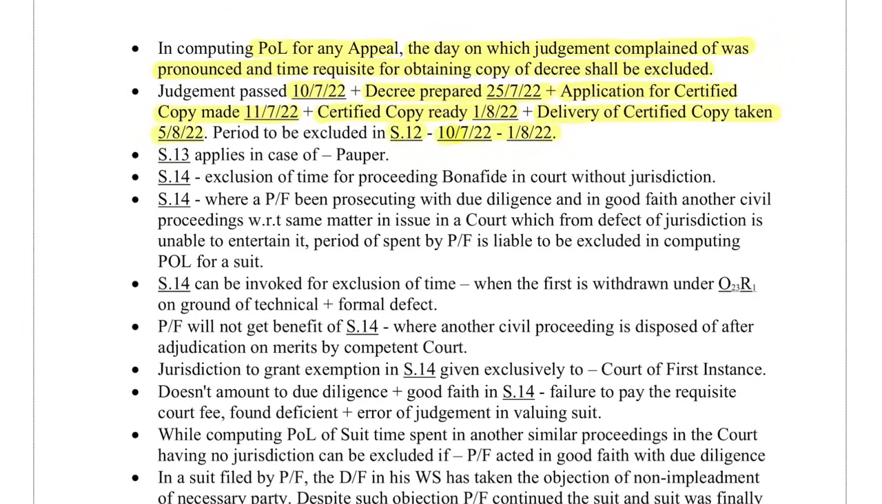Section 13 applies in case of a pauper. Section 14: exclusion of time of proceedings bona fide in a court without jurisdiction. Where the plaintiff has been prosecuting with due diligence and in good faith another civil proceeding with respect to the same matter and issue in a court which, from defect of jurisdiction, is unable to entertain it, the period spent by the plaintiff is liable to be excluded in computing the period of limitation for a suit.